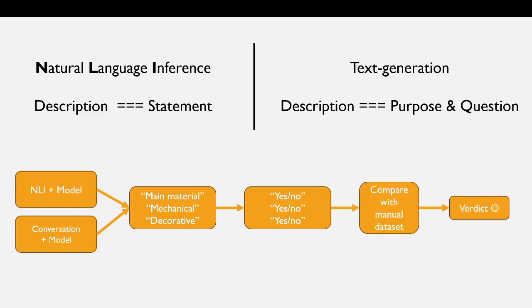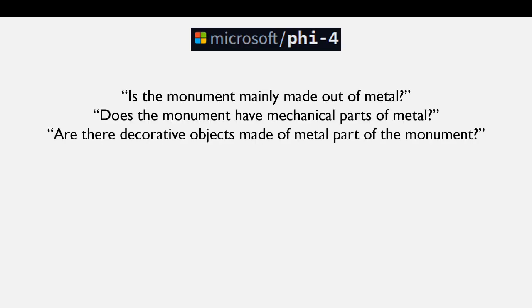To judge whether the LLMs have provided a good response, we compare the output to a manual dataset, and the similarity of these two provides us with a verdict. Using Microsoft Phi-4 as a model, we've asked the questions: is the monument mainly made of metal? Does the monument have mechanical parts of metal? And are there decorative objects made of metal part of the monument?